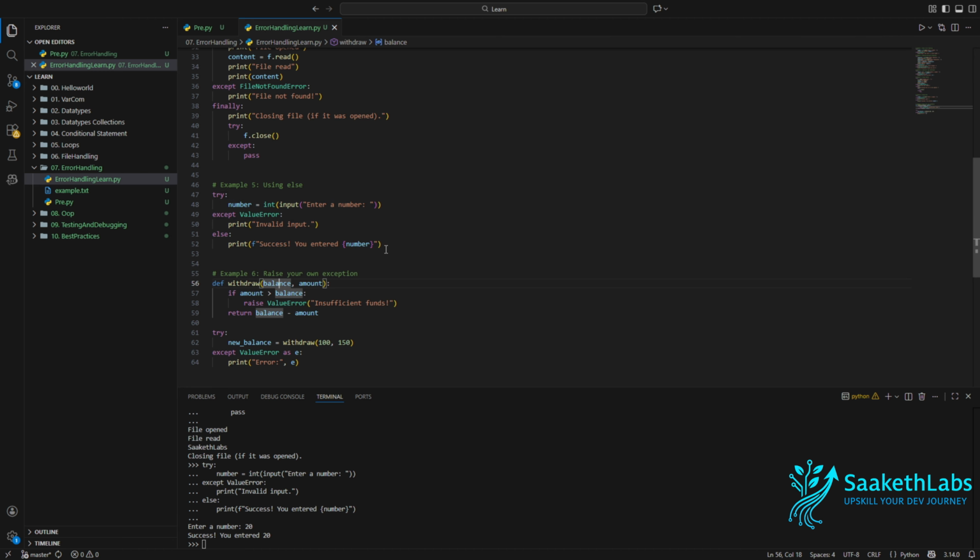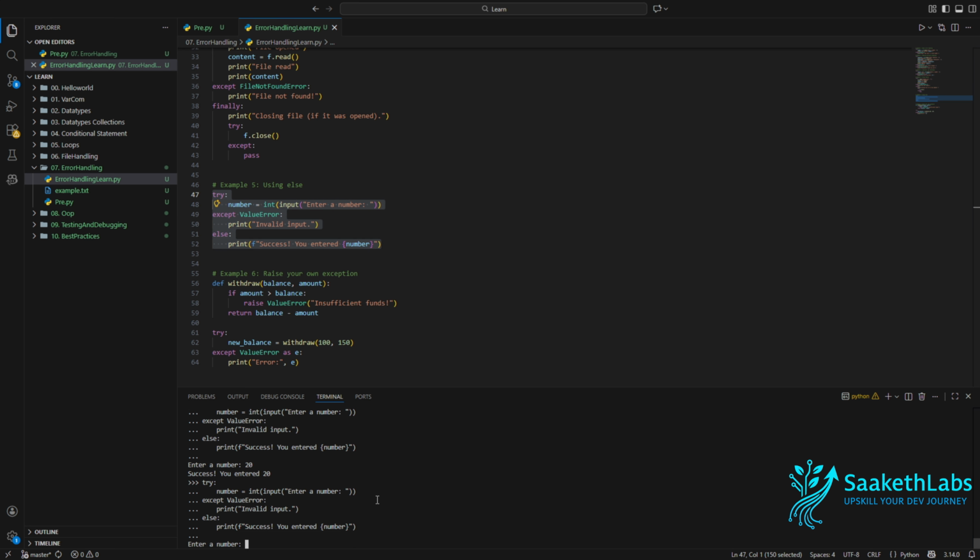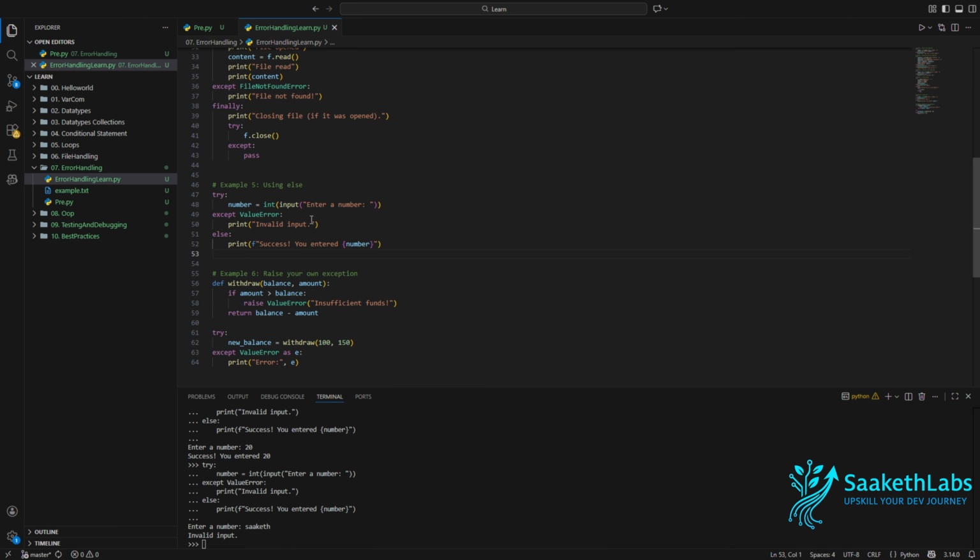However, if I try to run this same block with an error, for example, instead of typing 20, if I type saket here, you can see only invalid input was executed, whereas else part was never executed as except block was executed.